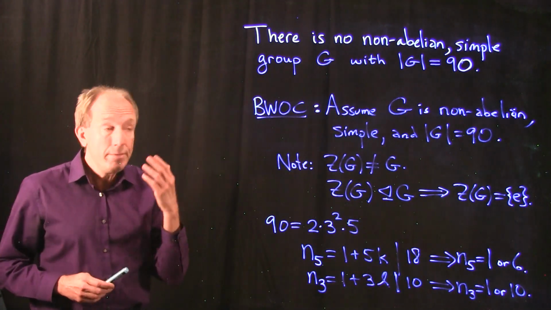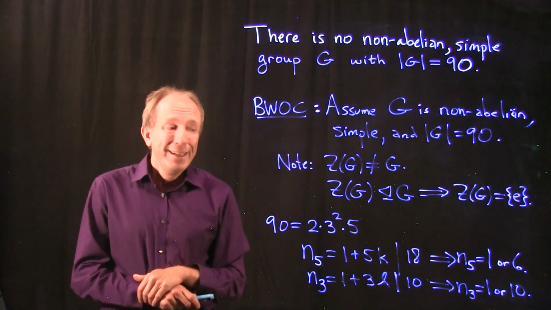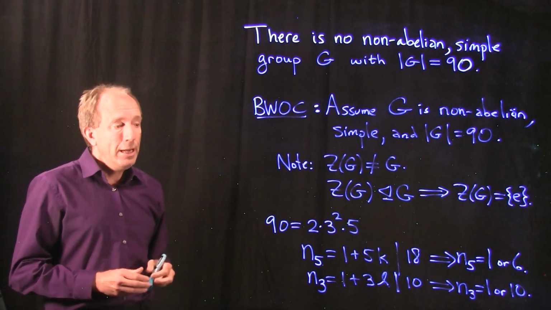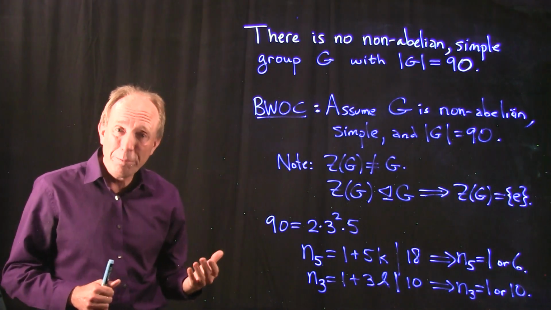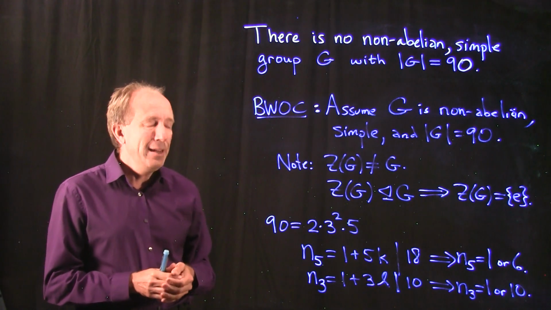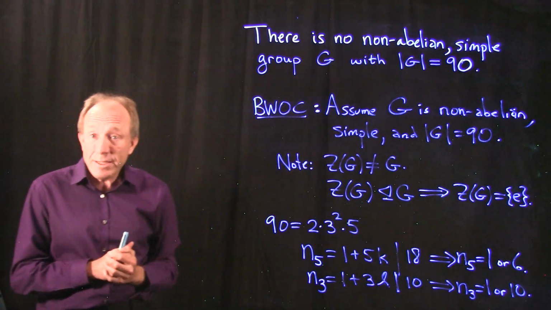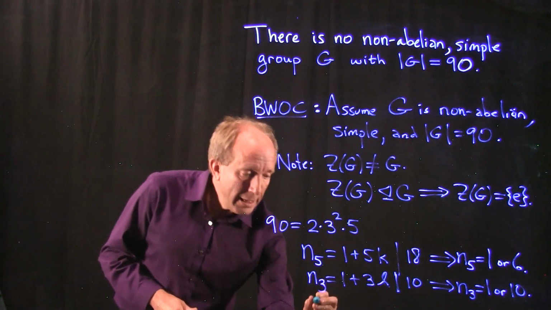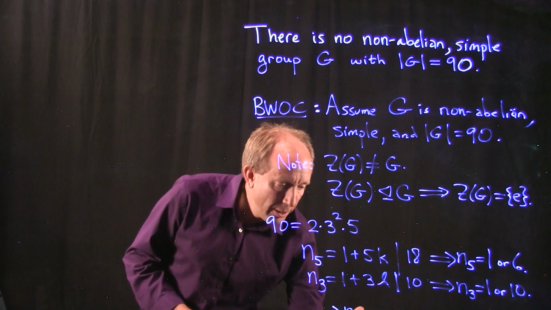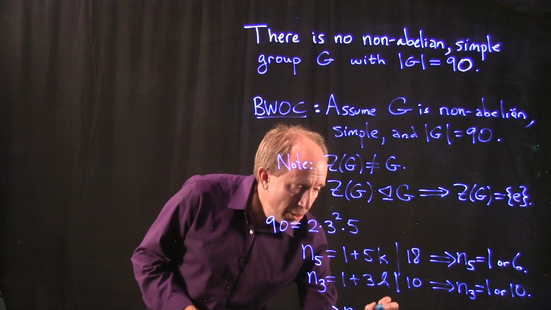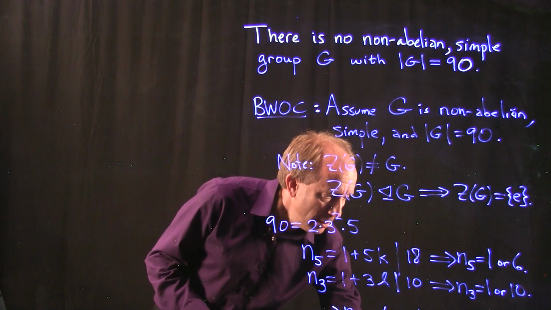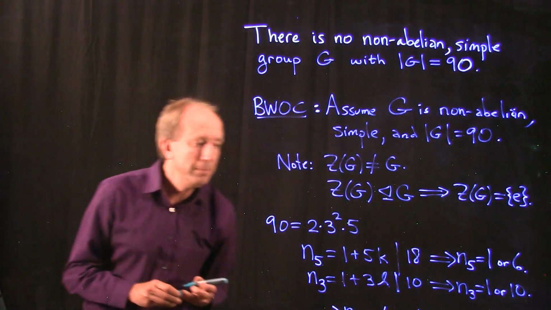Now, since G is assumed to be simple, we should not have only one Sylow 5 subgroup or only one Sylow 3 subgroup, because such a subgroup would be normal in G. And that would contradict the simplicity of G. So we can confidently assert that the number of Sylow 5 subgroups must be 6, and the number of Sylow 3 subgroups must be 10.